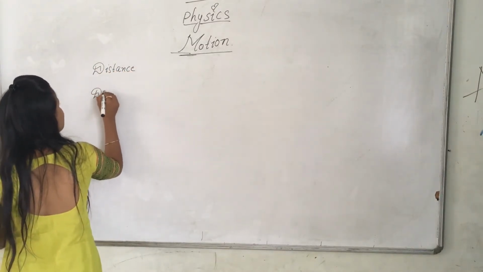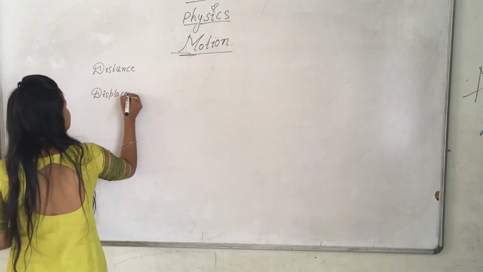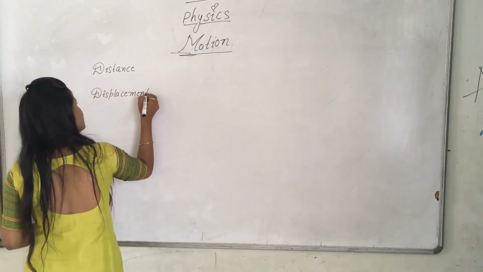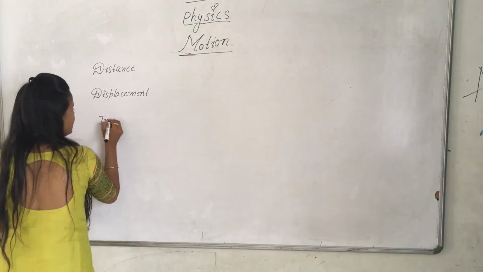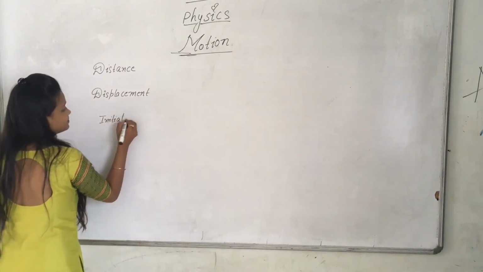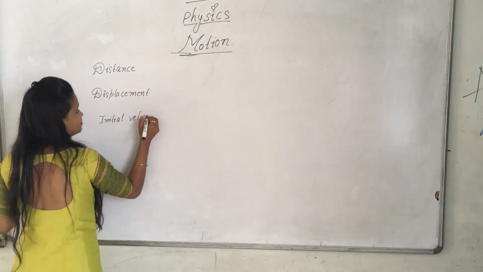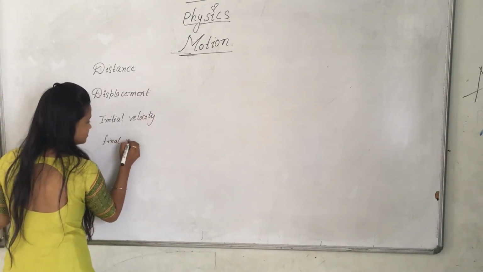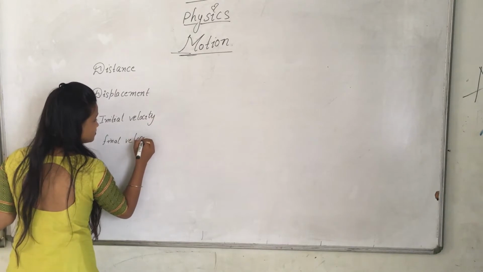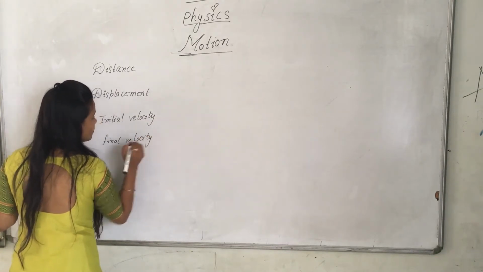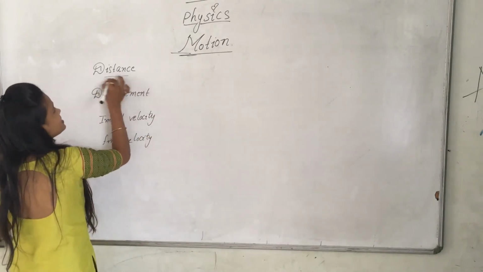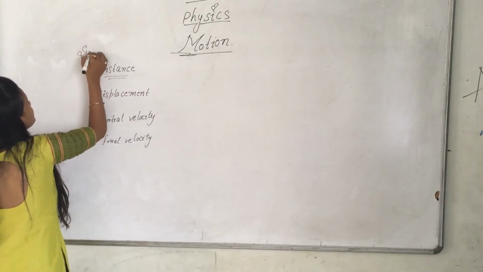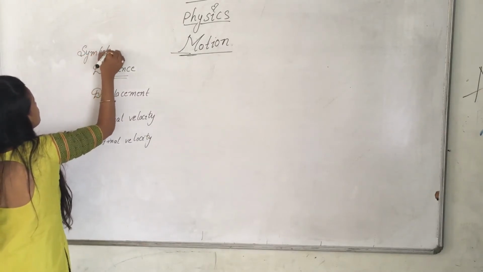Then displacement, initial velocity, final velocity. This is all I want to tell you about the symbols first.